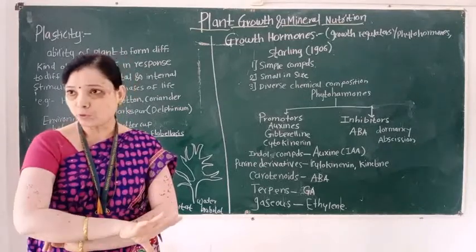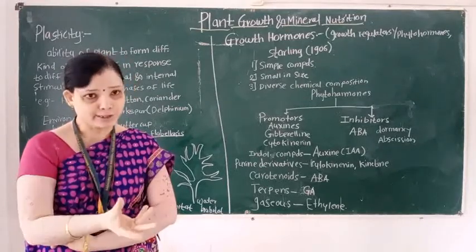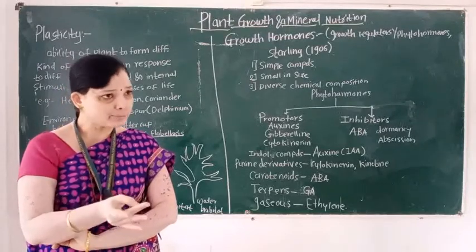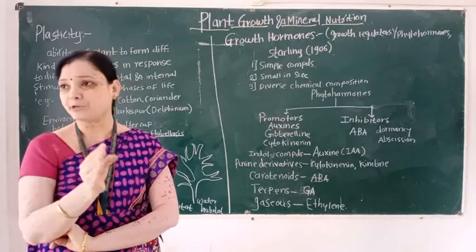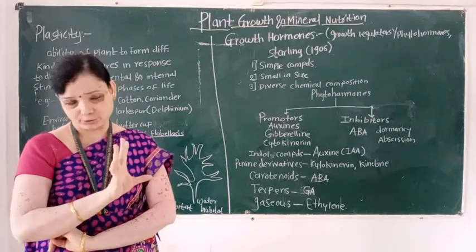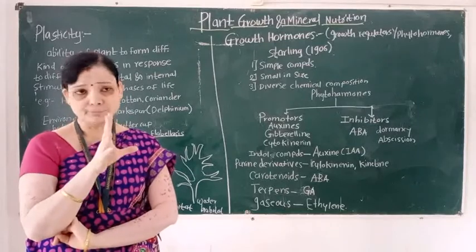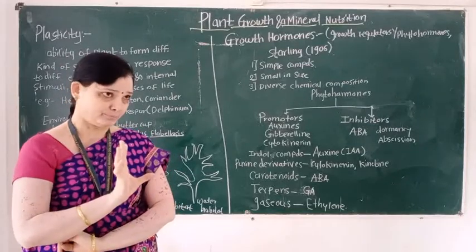So they control and regulate growth, development, differentiation and physiological activities. So growth hormones are very significant.